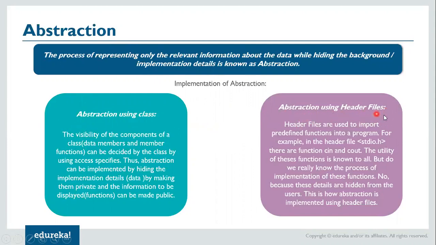So, abstraction using header files. Header files are used to import predefined functions into a program. For example, in the header file stdio.h, there are functions cin and cout. So basically, we use these two functions to read and write values in the program.